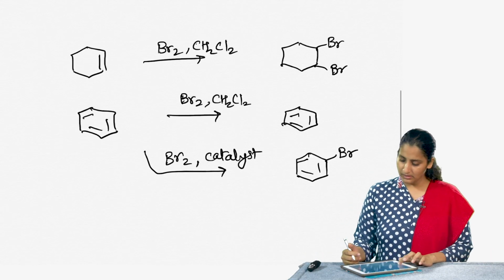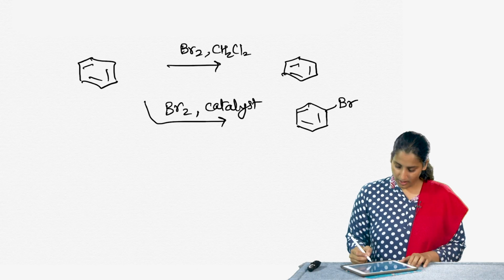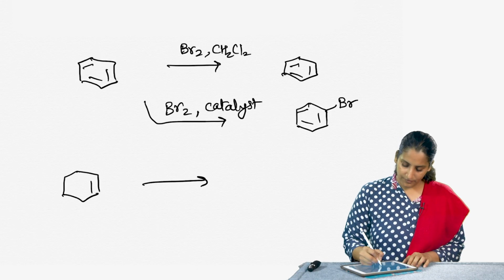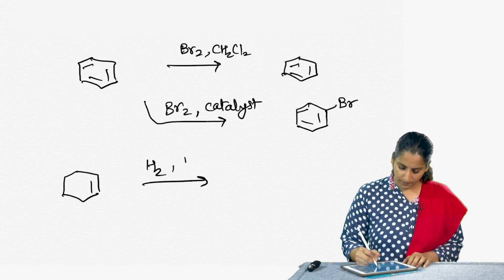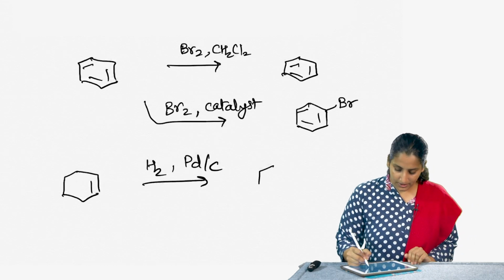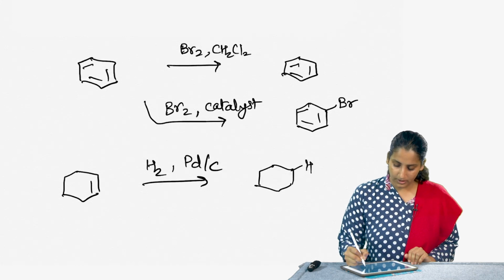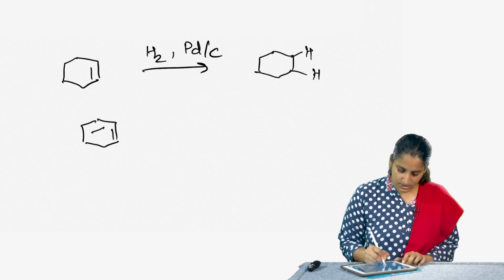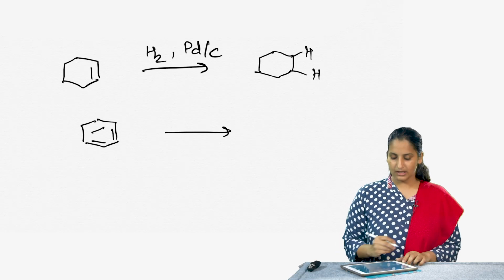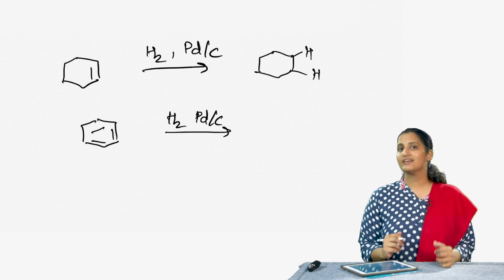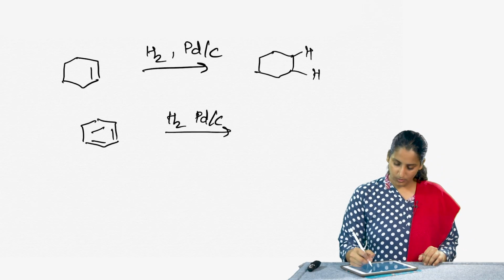or for that matter when we take the hydrogenation reaction. This is a well known reaction for alkenes wherein you can add hydrogen in presence of palladium on carbon as a catalyst such that the 2 hydrogens get added on the carbon-carbon double bond. However, if we try to do the same reaction with benzene as the starting molecule, hydrogen and palladium on carbon does not really react with benzene and you get no reaction.